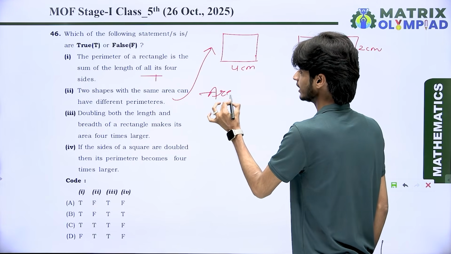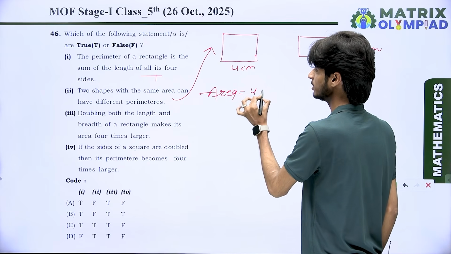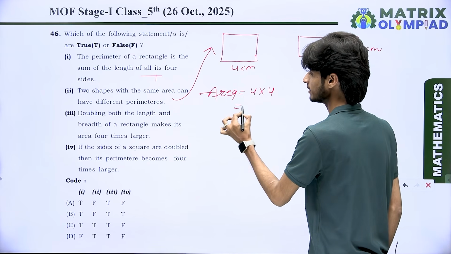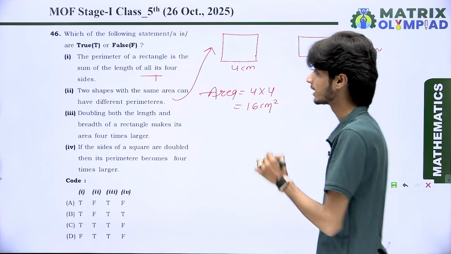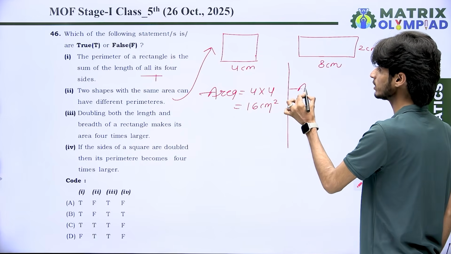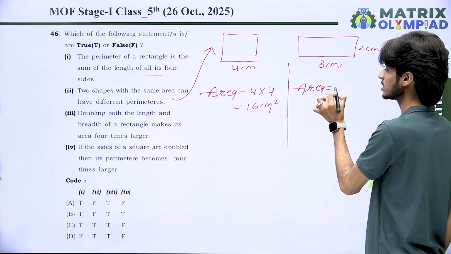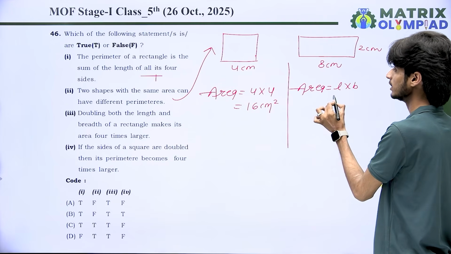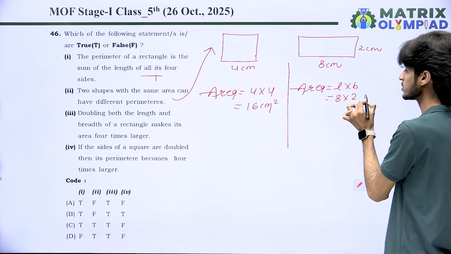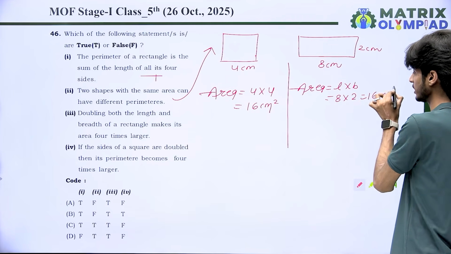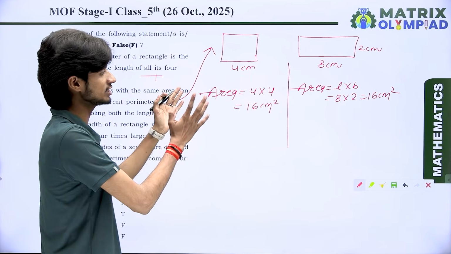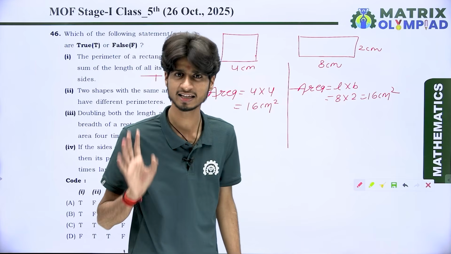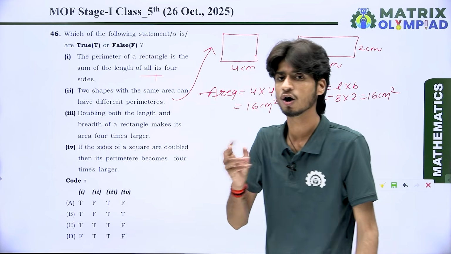You know very well, area of square is side multiply side. That means 4 multiply 4 is equal to 16 centimeter square. Yes or no? And here we want to find out area of rectangle. Then area is equal to length multiply breadth. It means 8 multiply 2 is also equal to 16 centimeter square. That means the area of both of the shapes are equal. Let's check their perimeter. They are equal or not.